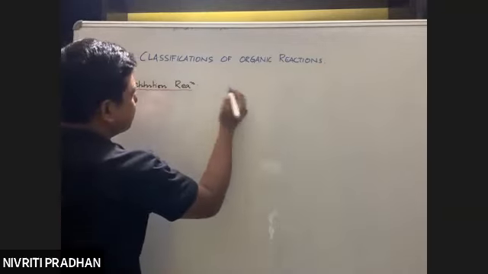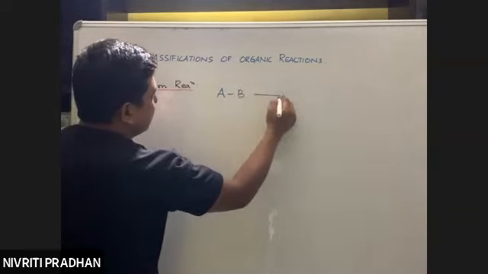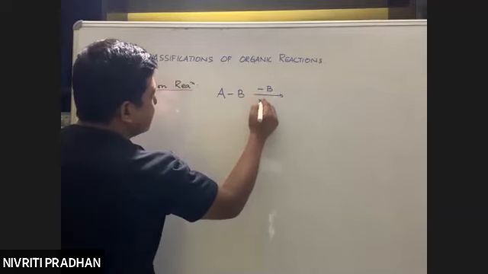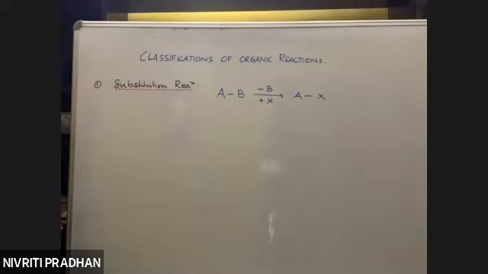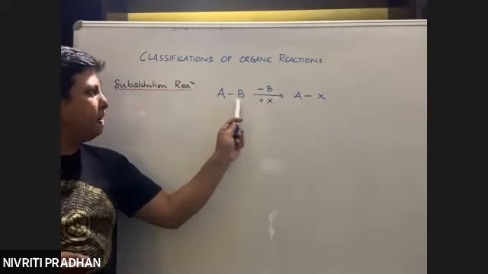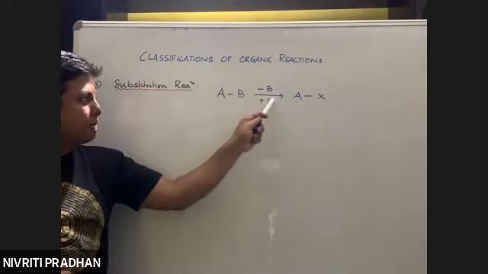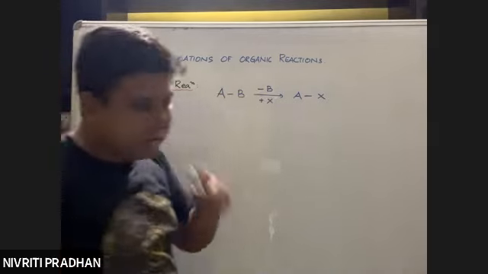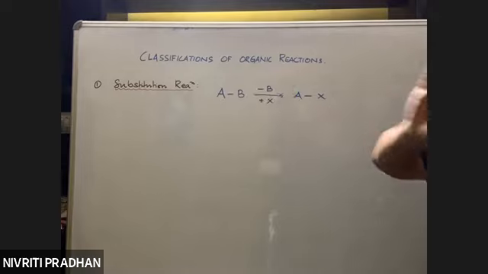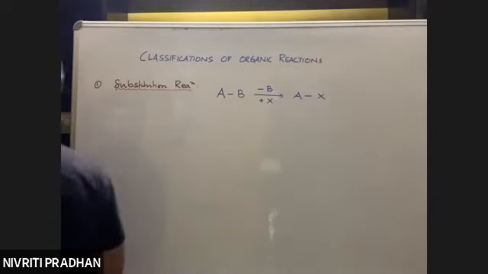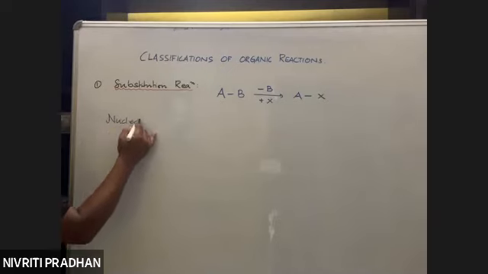For example, if I have AB, and B is replaced by, say, X, then in place of B we have X. That means B is getting substituted by X. Minus B means B is going out, plus X means X is coming in its place. So that is a substitution reaction. Now, depending upon the nature of this group X, substitution reactions can be broadly classified into two categories. Number one is nucleophilic substitution reactions.